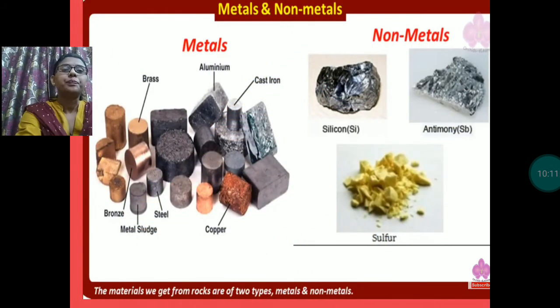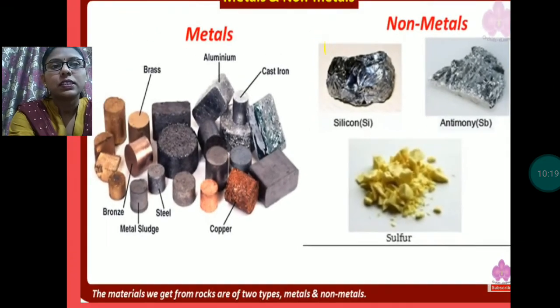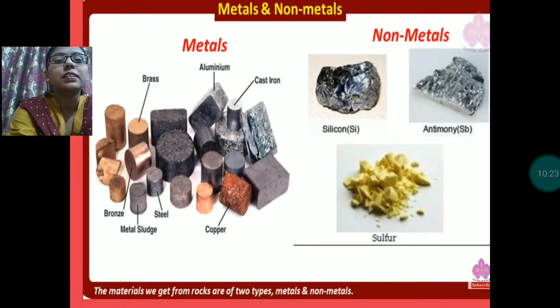Here you can see these are the metals and non-metals. Metals are extracted from metallic minerals, whereas non-metals are extracted from non-metallic minerals.